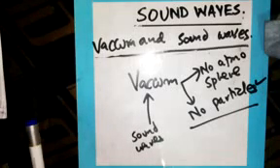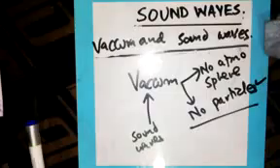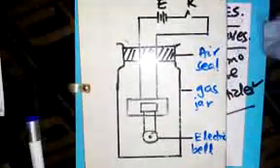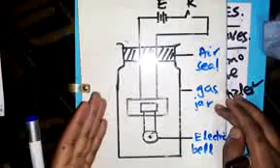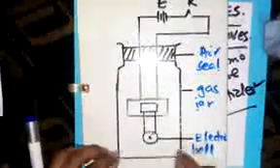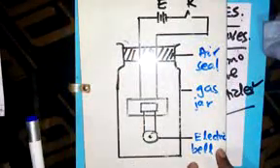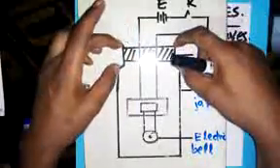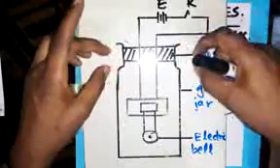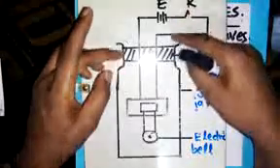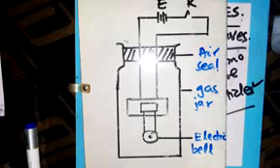Now we have an experiment which will verify if sound waves will travel through a vacuum or will not. Here is the apparatus. In this apparatus, we have a gas jar in which we have a circuit which consists of an electric bell, a source of current or EMF, and a switch. But also we have the air seal, which can be a rubber that can prevent air either from going out or coming in.